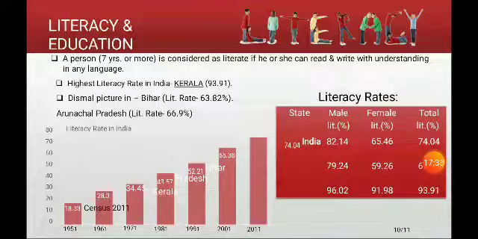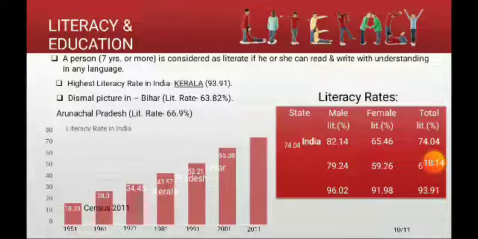And we can see that the highest literacy rate in India is for Kerala, where the literacy rate is 93.91. The total literacy rate in India, according to 2011 census data, is 74.04. For males it is 82.14, and for females it is 65.46. While that of UP is 69.72. For males it is 79.24, and for females it is 59.26 only.